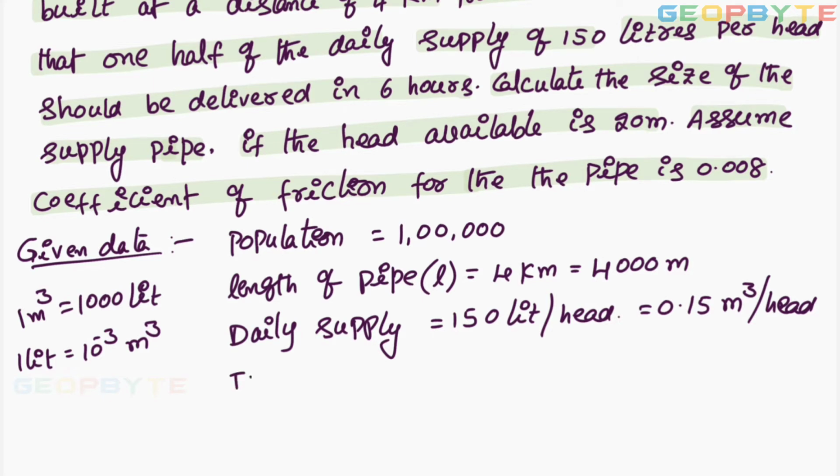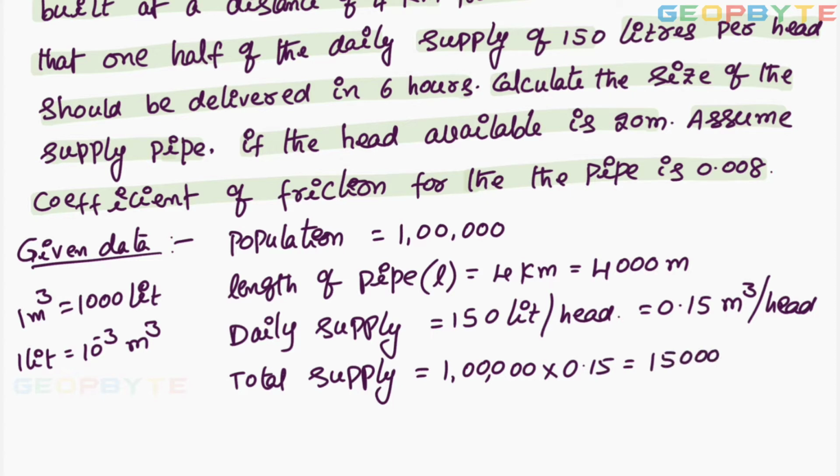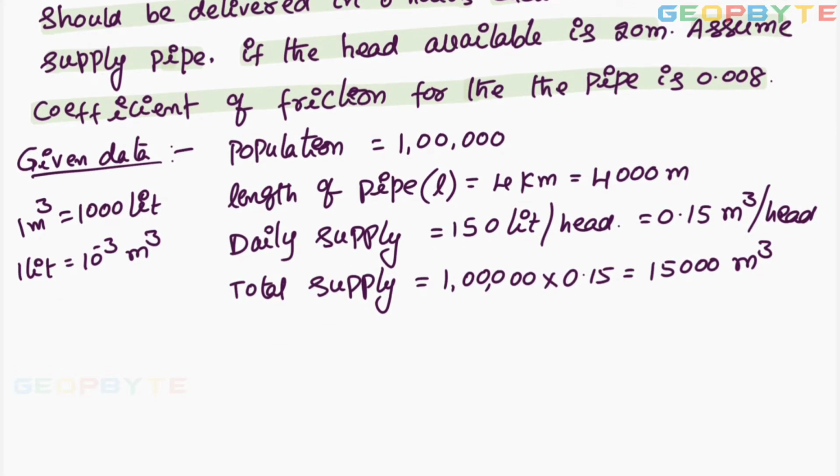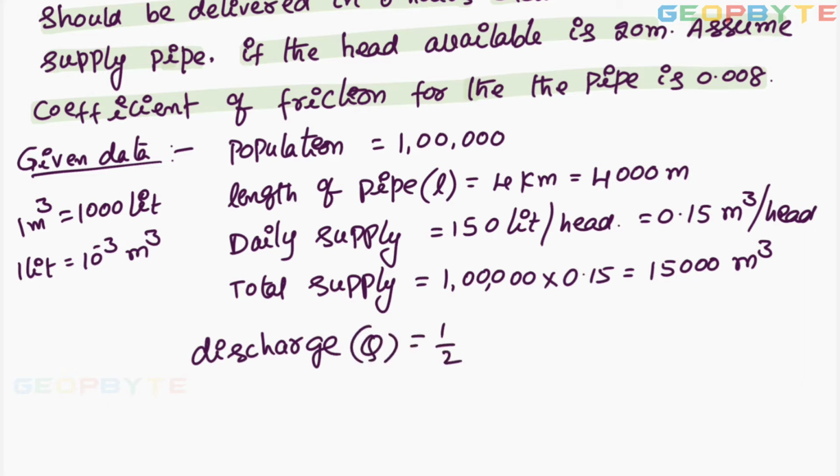Total supply equal to 1 lakh multiplied by per head water supply 0.15. It is equal to 15,000 meter cube. That much amount of water to be supplied. But only half of the daily supplied, discharge Q equal to half into 15,000.